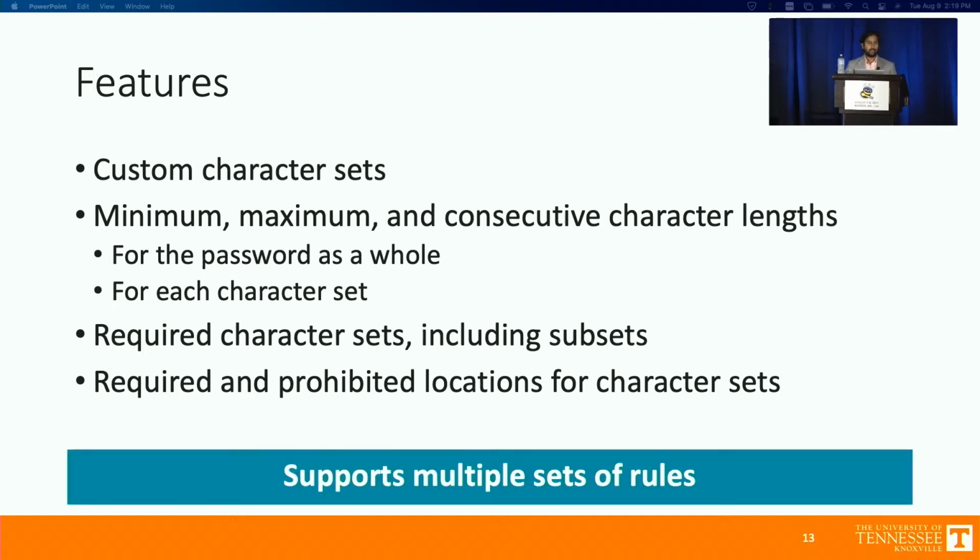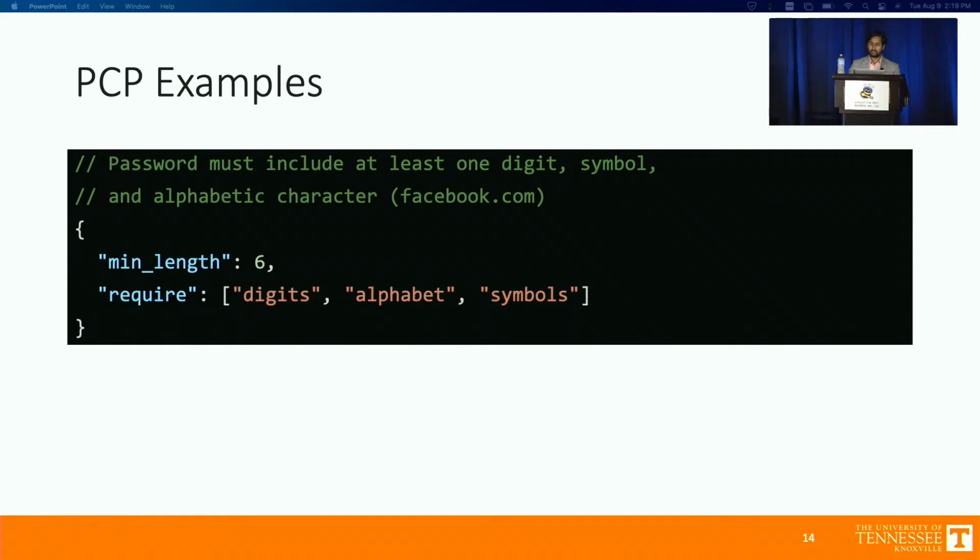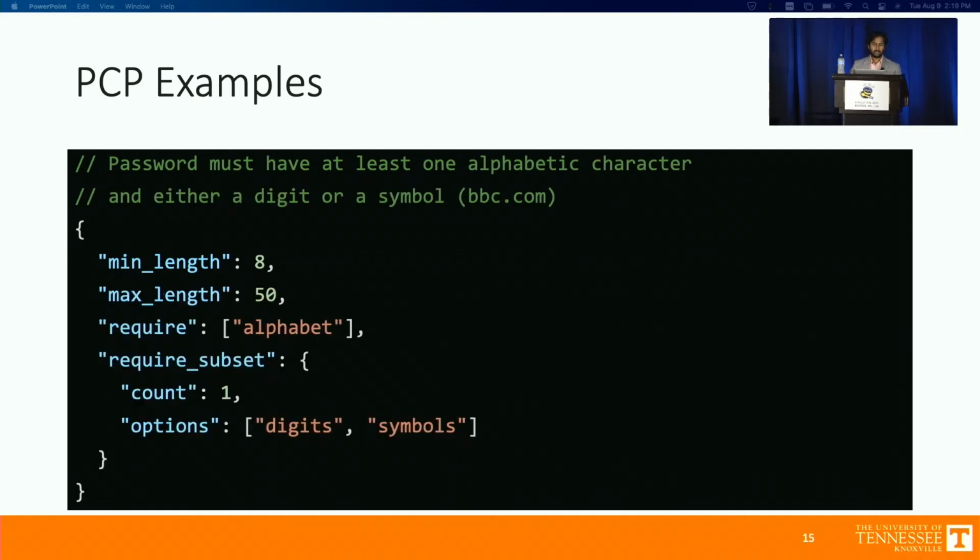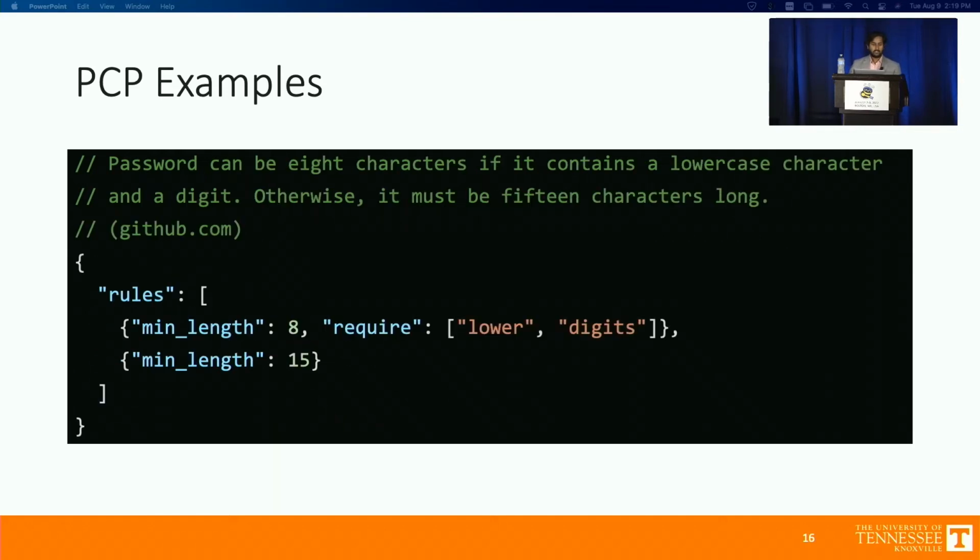And something that's novel to our PCP language, as opposed to other ones out there, is that it supports multiple sets of rules. So let's look at some examples. This one's from facebook.com, which is 6 characters long: digits, alphabets, and symbols. This one's from BBC, which is 8 to 50 characters: alphabets, and then digits or symbols. This one's from GitHub, which is either a short, complex password or a 15-character or longer, simple password.